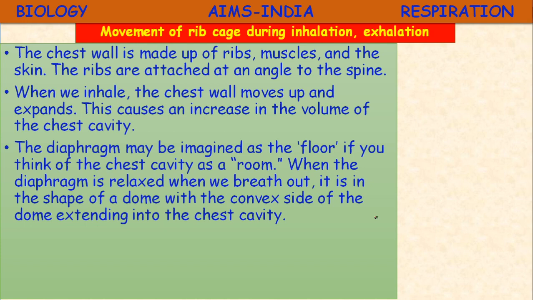This diaphragm acts as a floor. When the diaphragm is relaxed, when we breathe out, it is in the shape of a dome, with the convex side of the dome extending into the chest cavity.